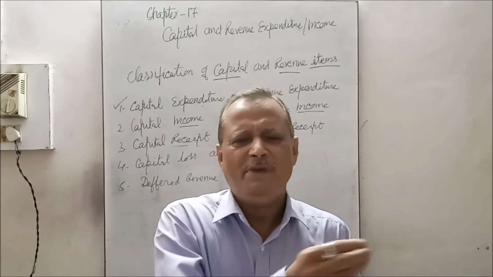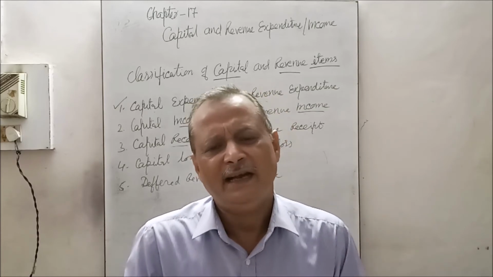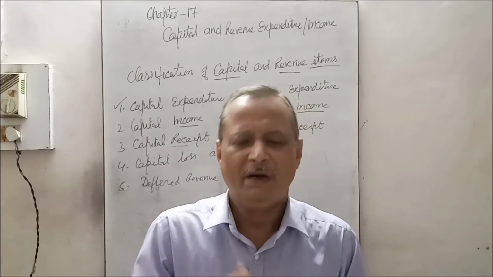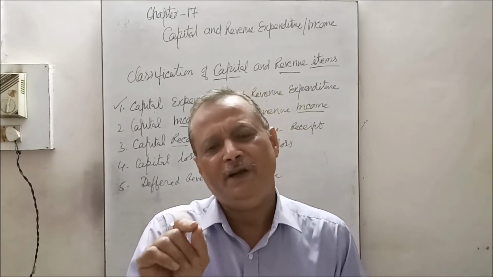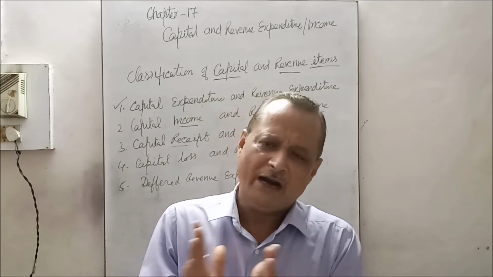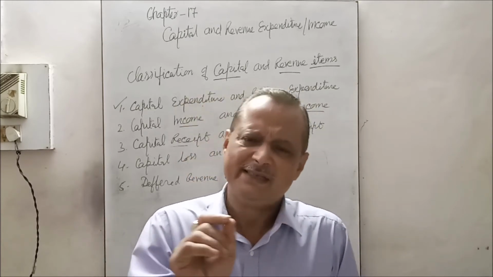Or if a small repair is done in the building, that is not capital expenditure, because it does not extend the life of the building, but only maintains it in working condition.